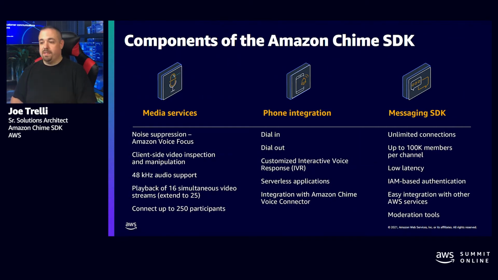And then we have our messaging SDK, which allows you to build your own chat and messaging app. And it can stand alone from the rest of the Amazon Chime SDK, or it can be integrated. And there's a lot of benefits to that. Like you can see, unlimited connections, up to 100,000 members per channel. And there's a lot of other interesting things you could do with it.